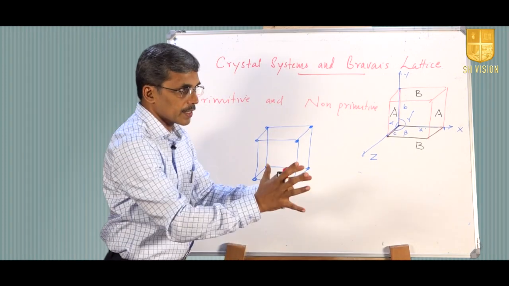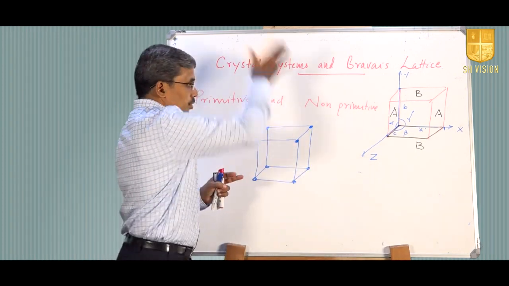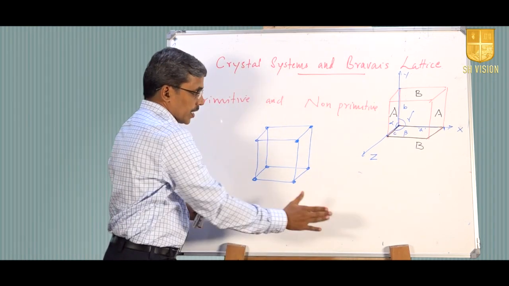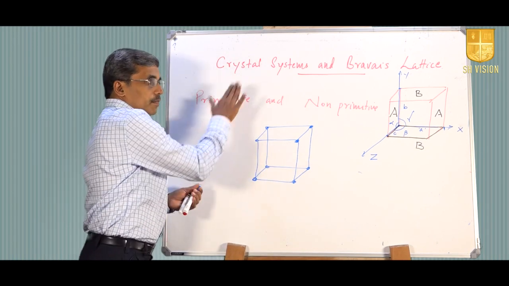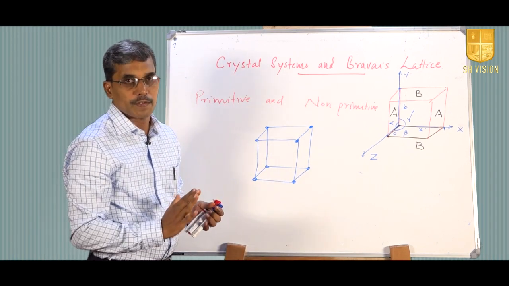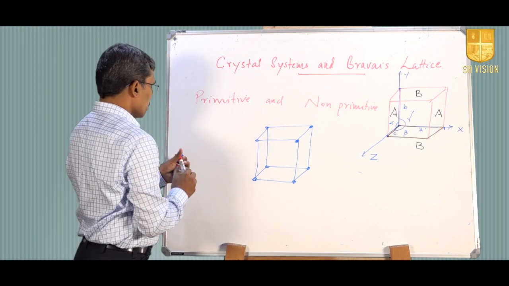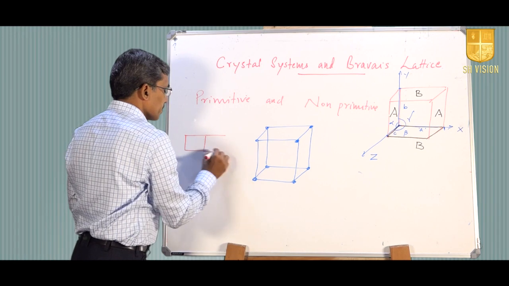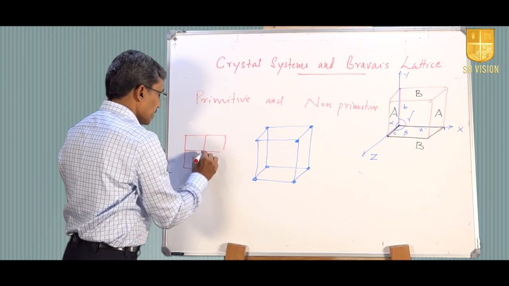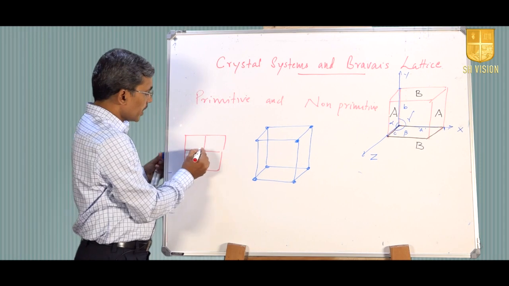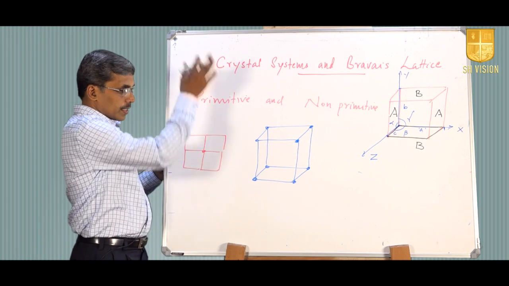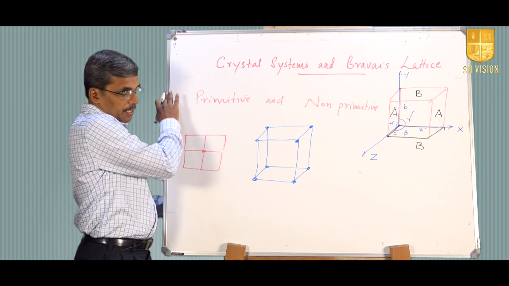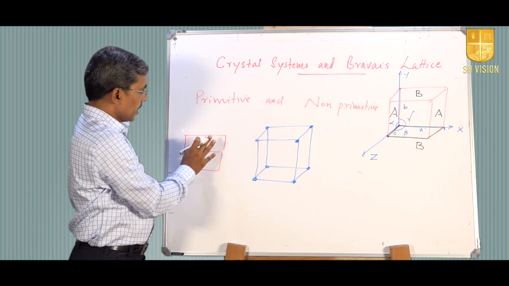So, if we have a crystal, a piece of solid, and you cut this solid into 2 halves, suppose half of the solid is behind the board and half of the solid is in front of the board. So, here we divide this crystal into 2 halves. There are 4 unit cells meeting here behind the board and 4 unit cells in front of the board.